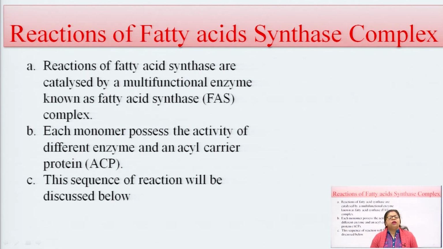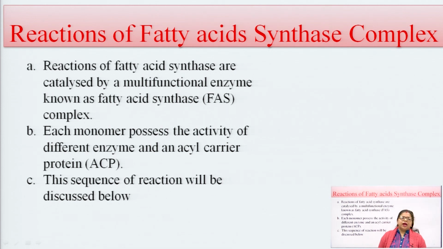So this is the main reason for the production of acetyl coenzyme A. When acetyl coenzyme A is produced, it is also converted into pyruvate, citrate and oxaloacetate.